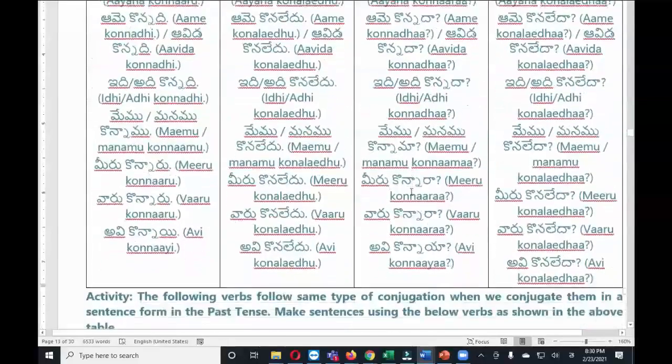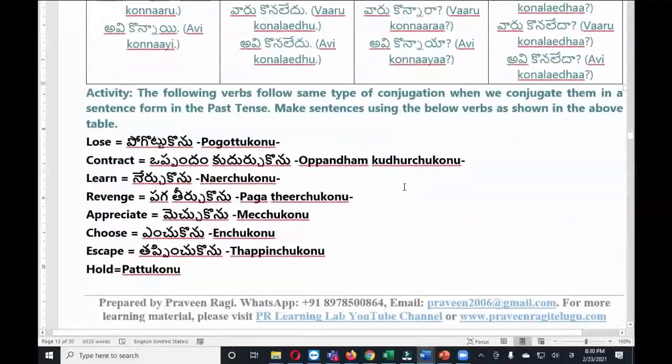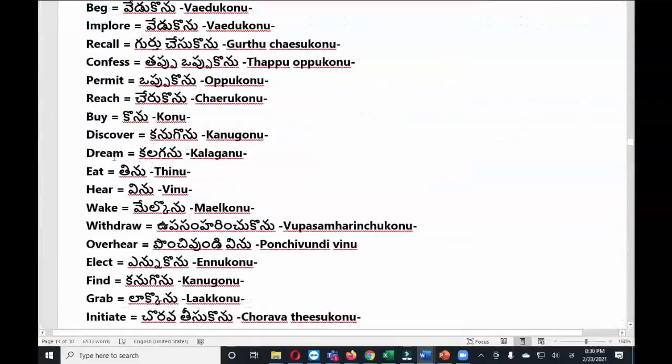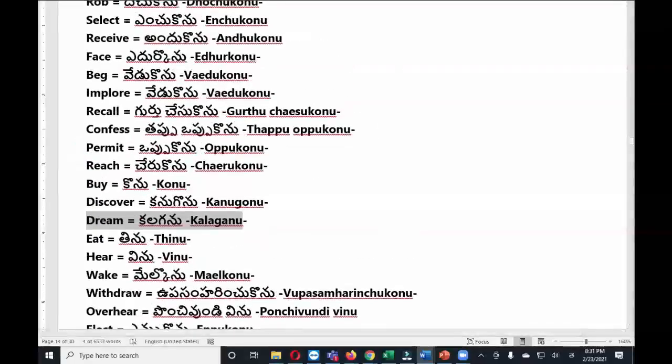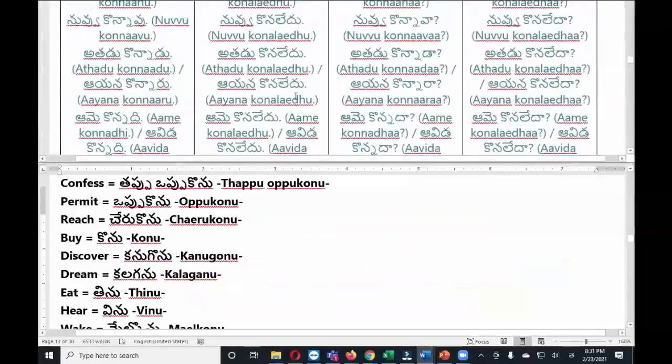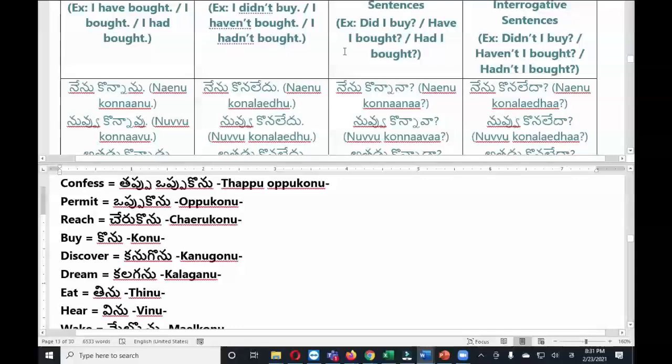Now I will ask you to conjugate. Let me pick any verb. Let us take the verb dream, kalaganu. Then I will split the window so you can see both. Can somebody conjugate the verb dream, kalaganu, into past tense 4 forms: positive, negative, positive interrogative and negative interrogative? Anyone can try this verb.